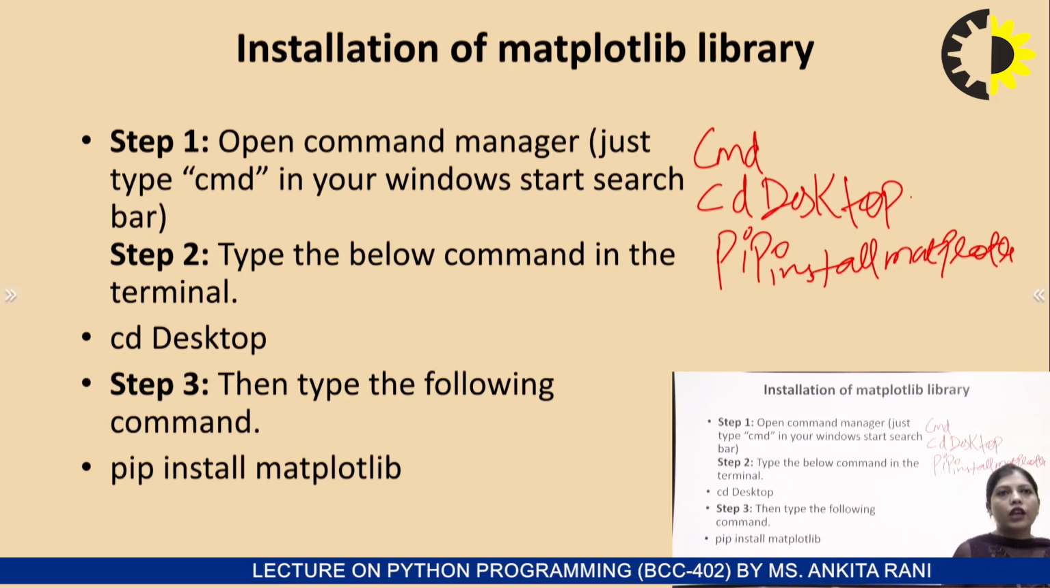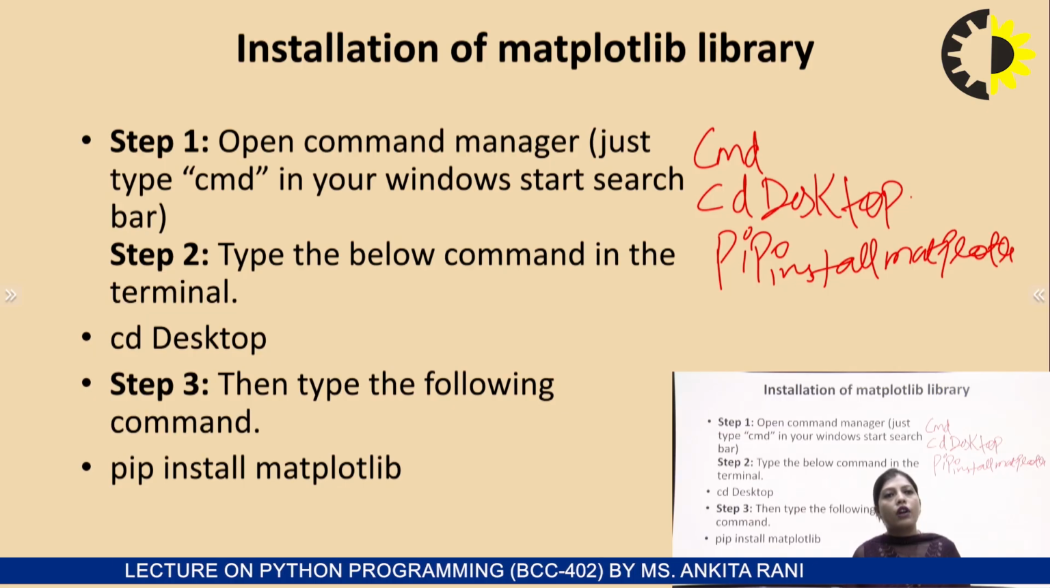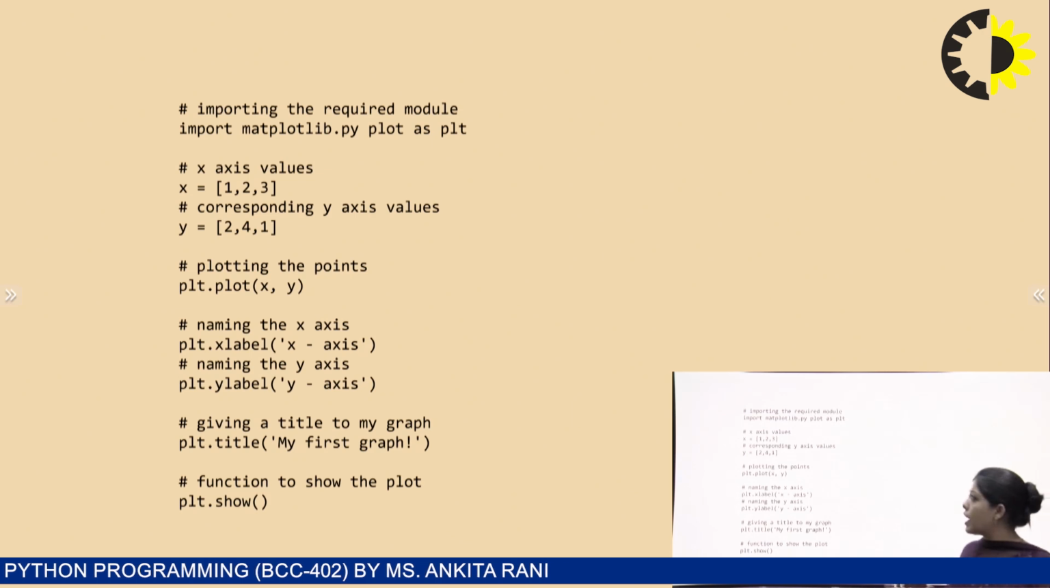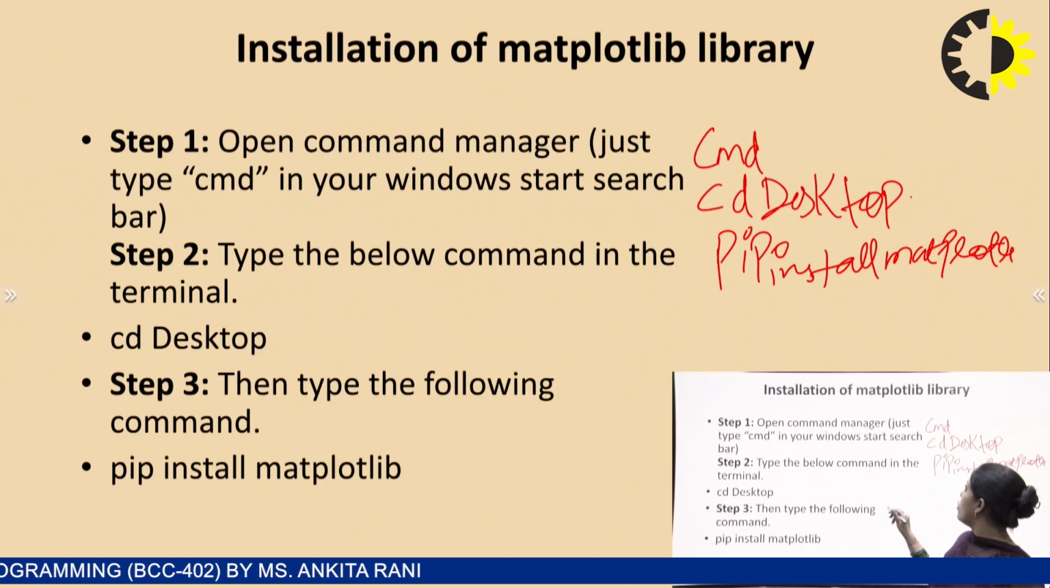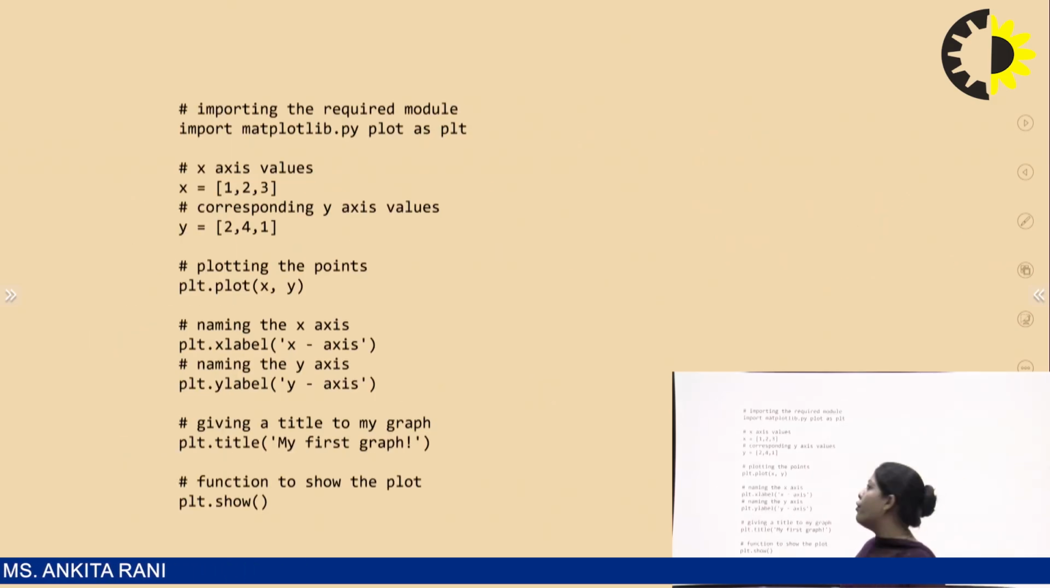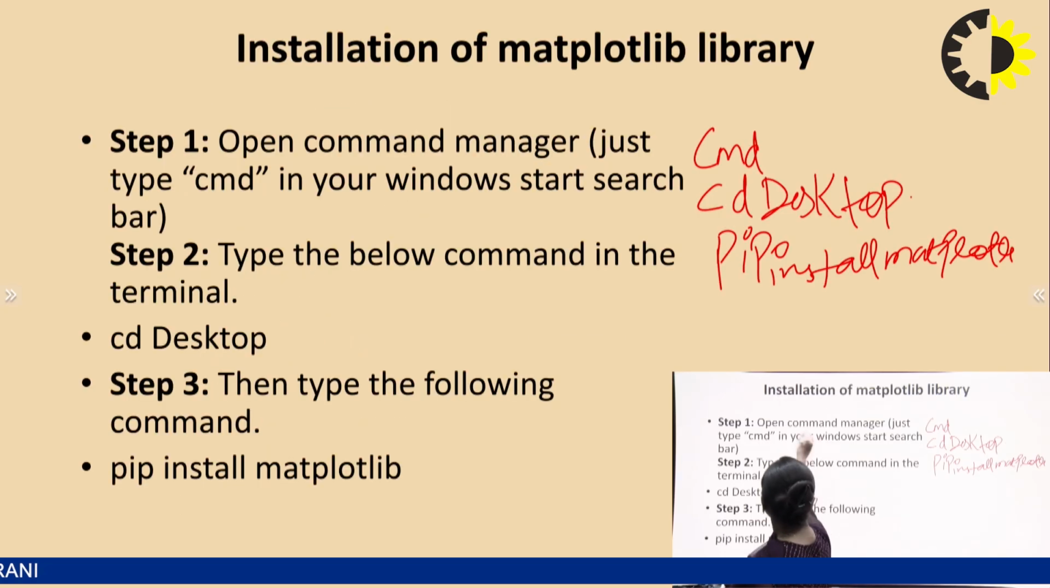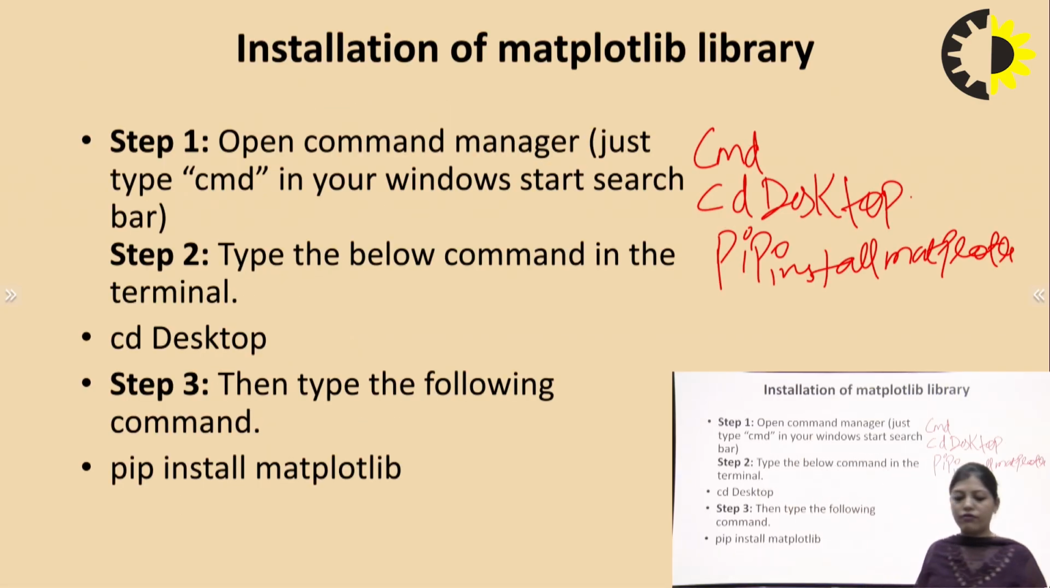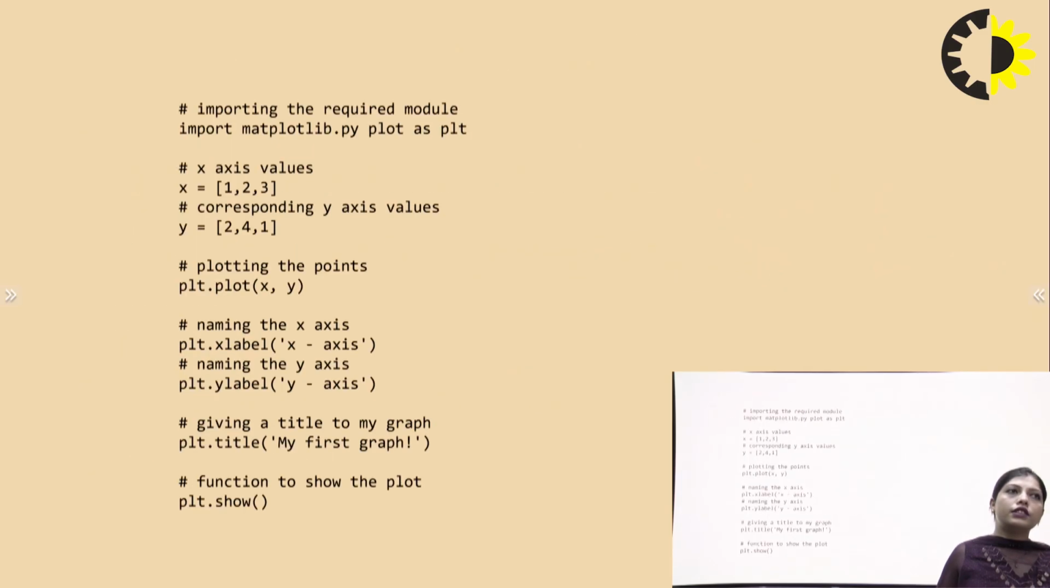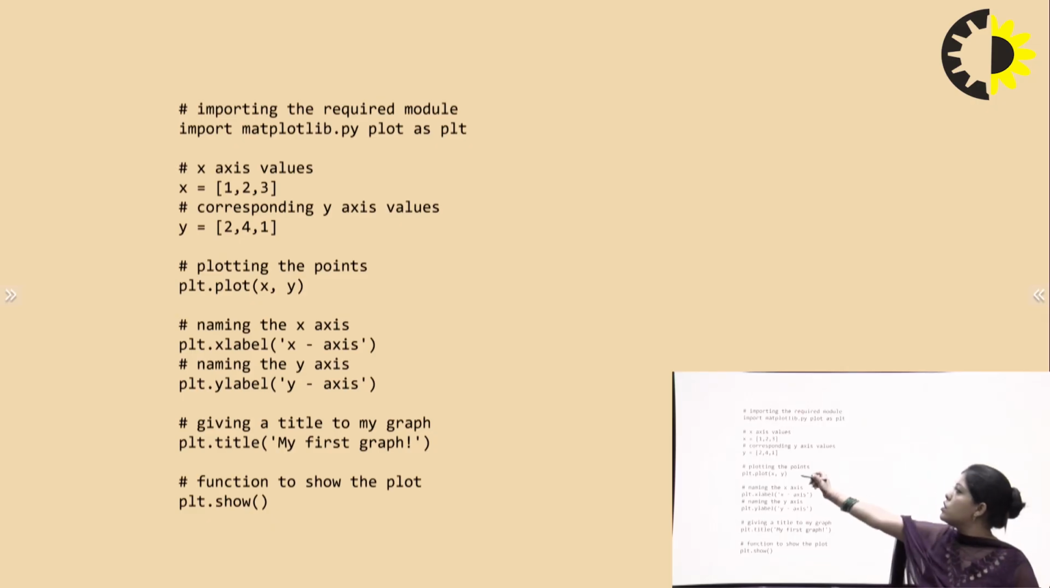So this is the way for installing the Python matplotlib library. This is the example of the matplotlib library. You can see that in this we have one variable. First, we import the matplotlib library, matplotlib.pyplot as plt, and after that we use the x variable.